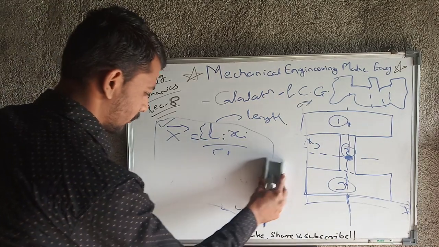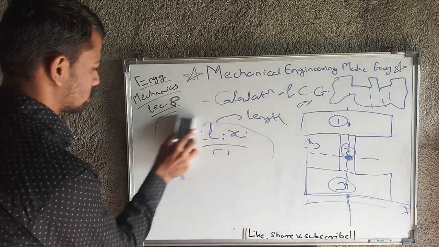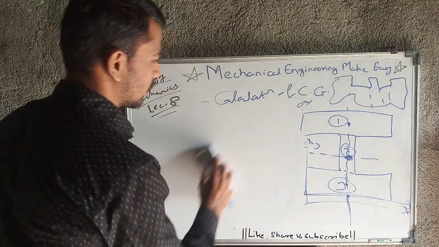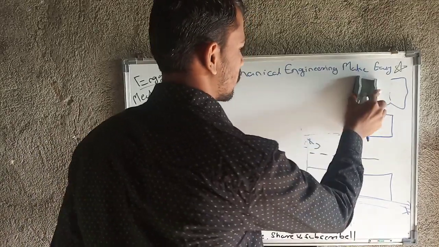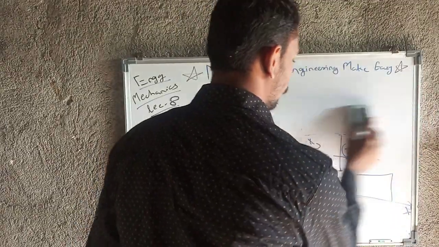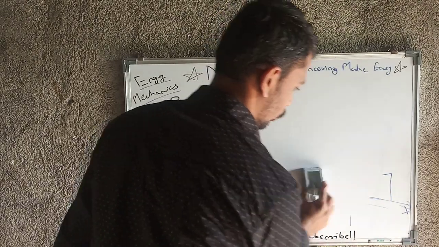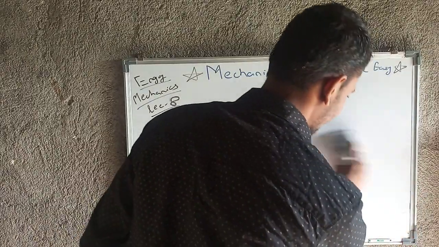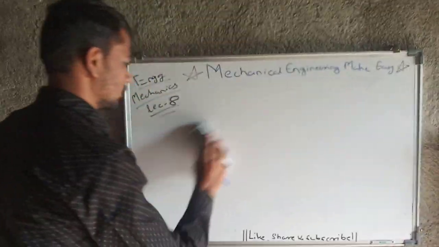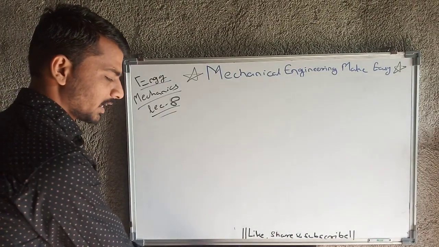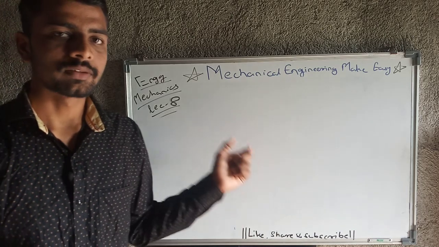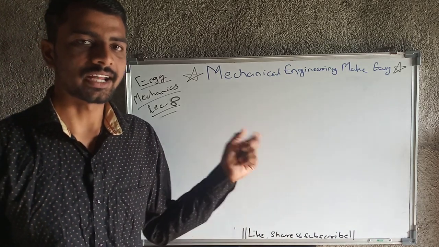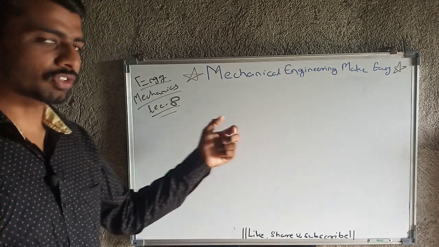Then the next parameter. As we know there are types of energy, kinetic energy and potential energy. So what are the formulas for kinetic energy and potential energy, and what exactly is kinetic energy and what exactly is potential energy? If there is any body which has motion, that motion of the body means the presence of kinetic energy.